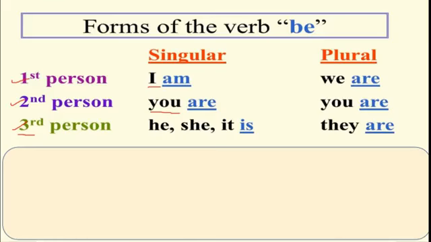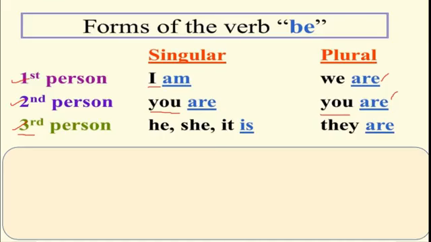In plural also, you remains as it is. You are a teacher. See here, when we change to plural, are comes. In the singular, I am, we are in the plural. In the second person, it remains as it is. You are in singular also and you are in the plural also.